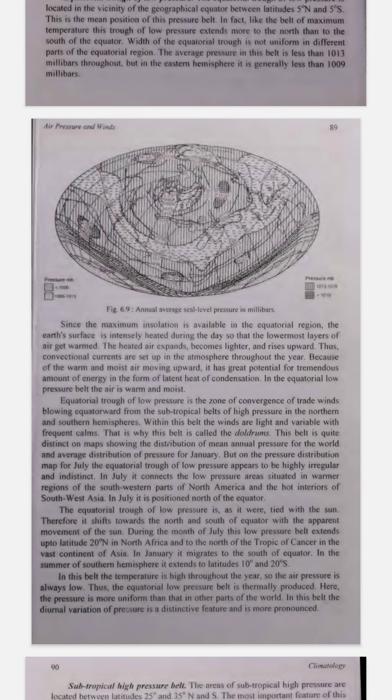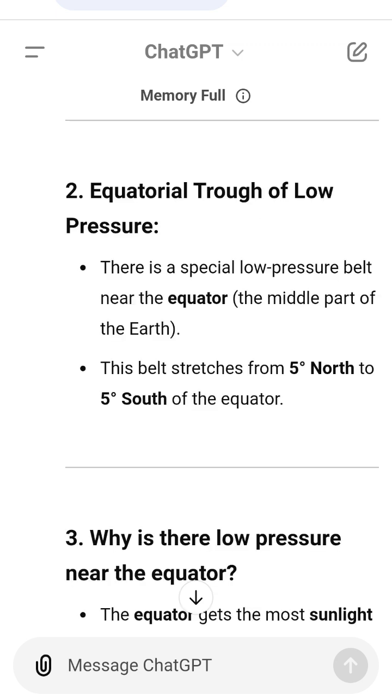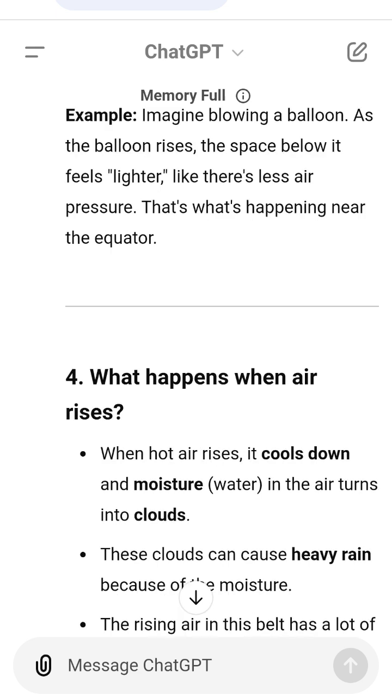6. Shifting of the belt with the sun. This low-pressure belt moves as the sun moves. In July, the sun is more towards the north, so the belt shifts north of the equator. In January, the sun moves to the south, and the belt shifts to the south of the equator. Example, imagine holding a flashlight above a globe. The area where the light shines brightest, the hottest part, will have the low-pressure belt, and it shifts as you